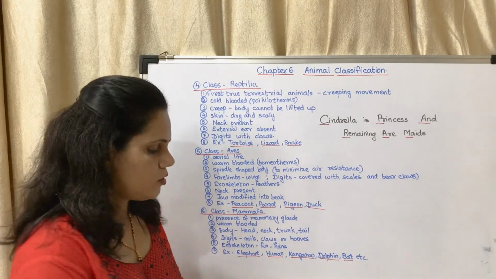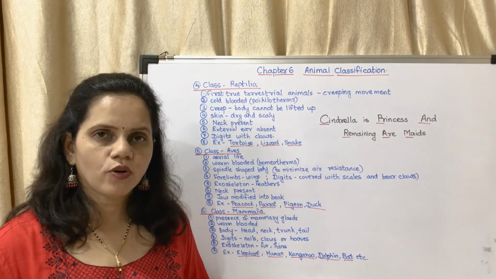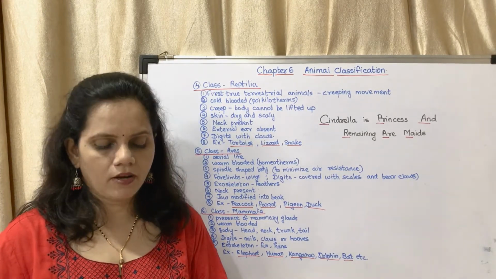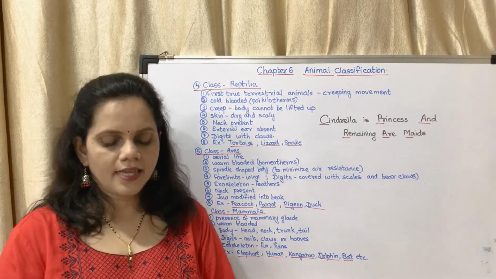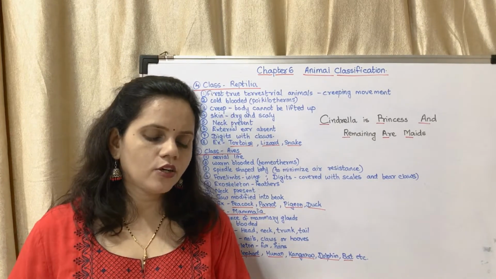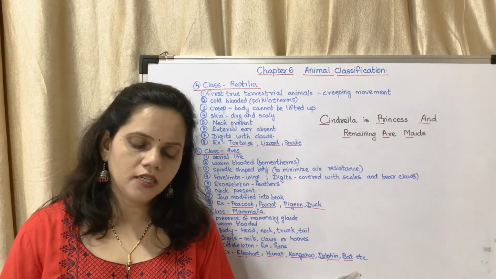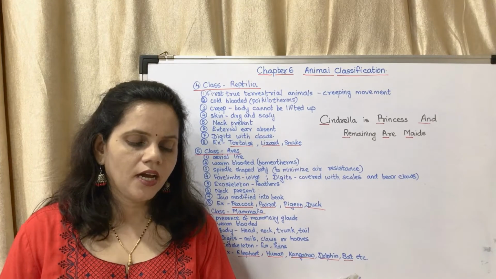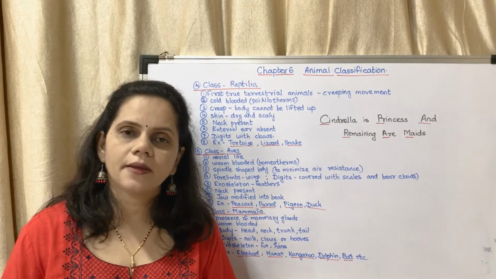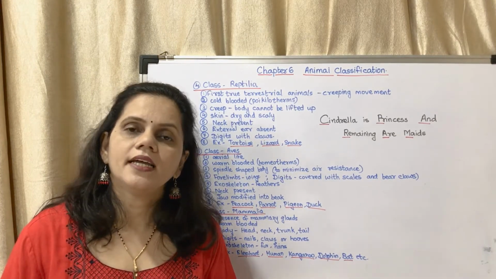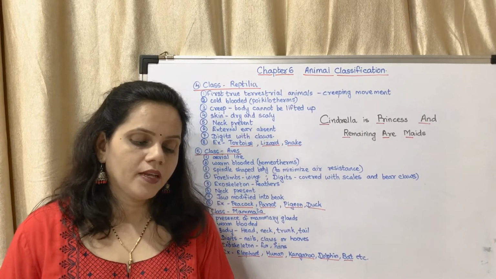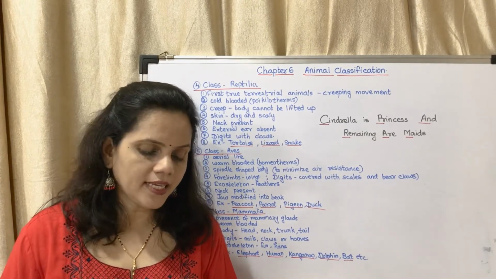Now you may see on page number 74 there is a use your brain power question. Animals like gharial and crocodile live in water as well as on land. Are they amphibians or reptiles? They are actually reptiles. Why? Their body is covered with scales.